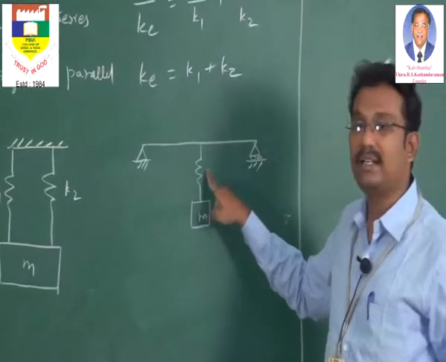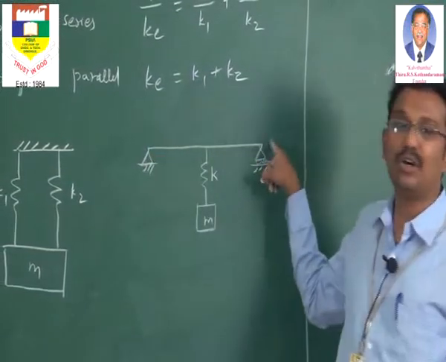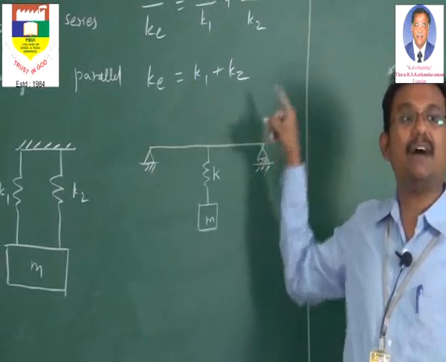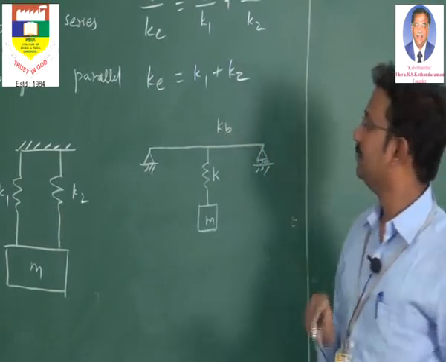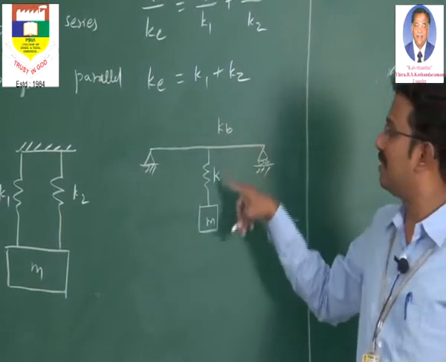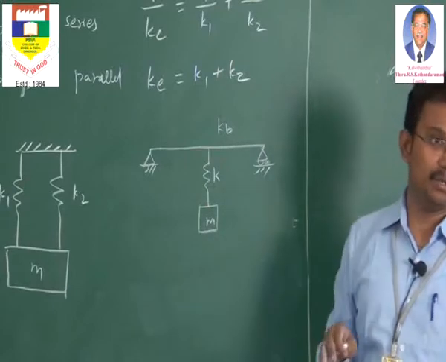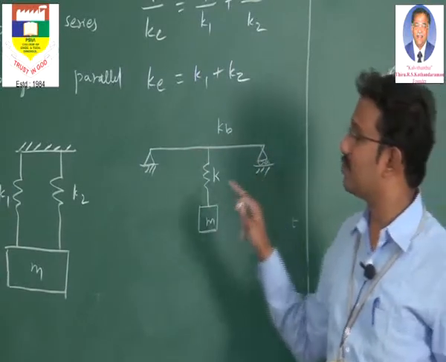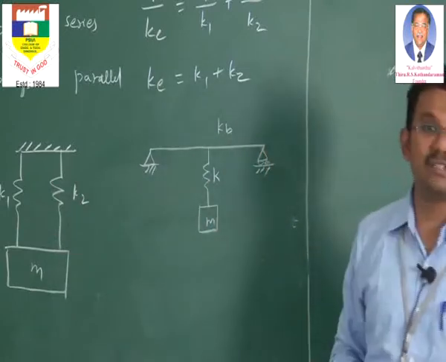Now what is this spring acting? The spring has some stiffness, whereas the entire gantry girder or the simply supported beam will have some stiffness, that we call the stiffness of the beam. What is this condition? Two stiffnesses are acting in one single setup. This is a very common practical example. Now is it related to springs in series or springs in parallel? It is related to springs in series.